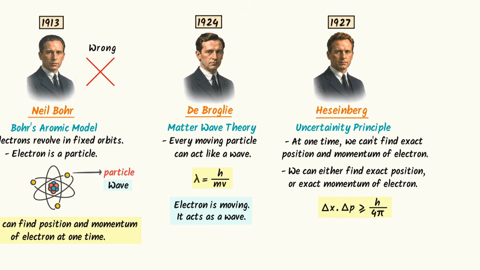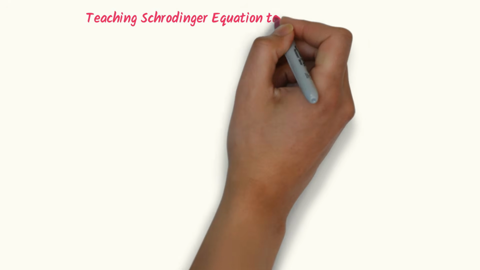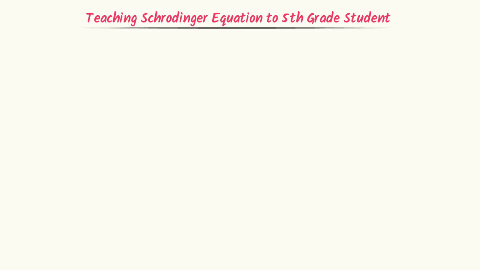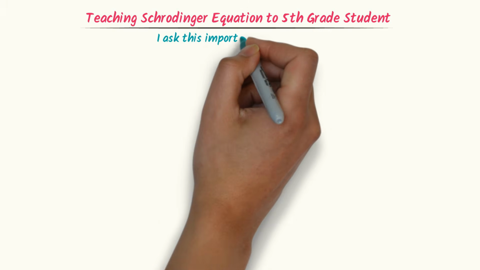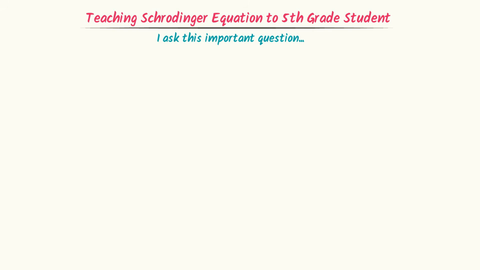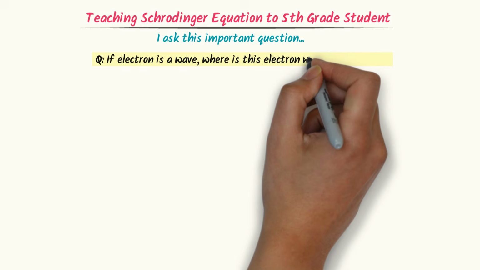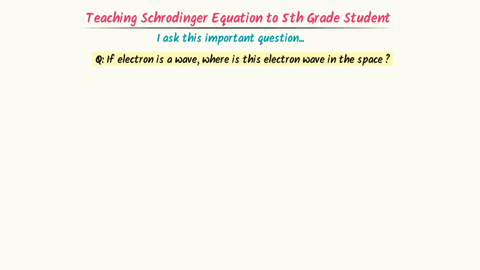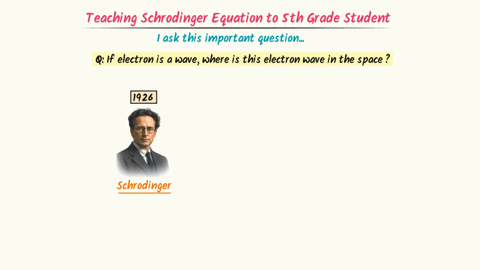Now listen carefully. I am going to teach the Schrödinger wave equation to a 5th grade student. I am asking this most important question of quantum mechanics. If I ask you the correct question, the 5th grade student will not understand it. So for the sake of understanding, I ask, if the electron is a wave, where is this electron wave in the space around the nucleus? Well, to answer this question, Schrödinger Baba appeared on the screen.